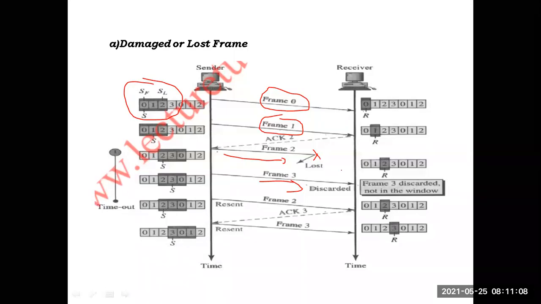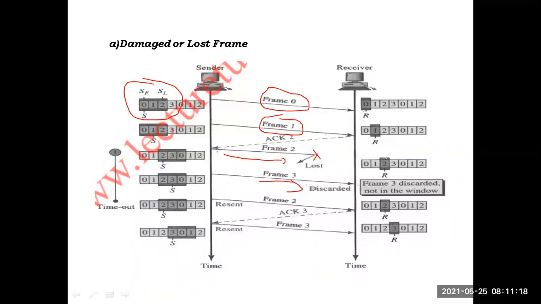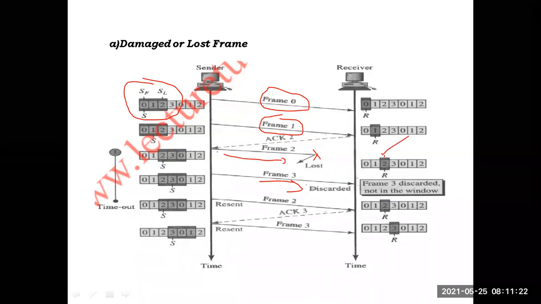Clear? What has happened is frame 2 was sent, and without waiting for acknowledgement of frame 2, the sender sent frame 3 also. But at the receiver side, the receiver is expecting frame 2, but he received frame 3. Since the wrong frame arrived, the receiver will discard frame 3.